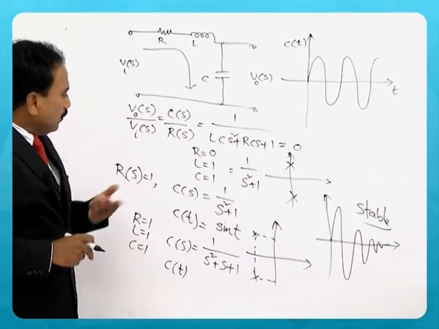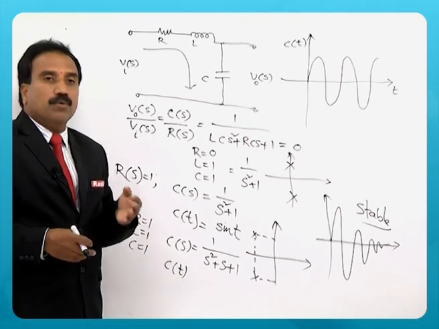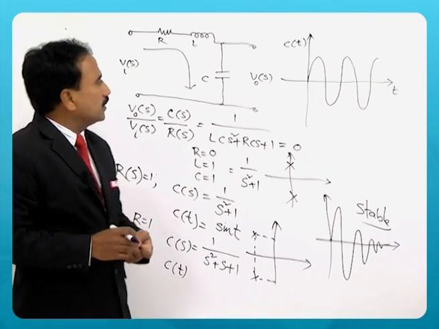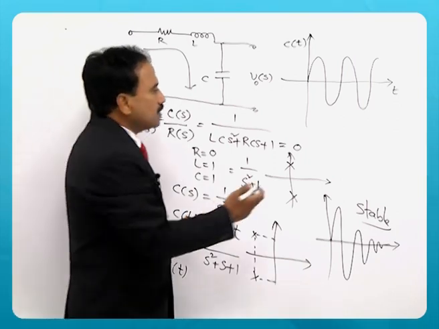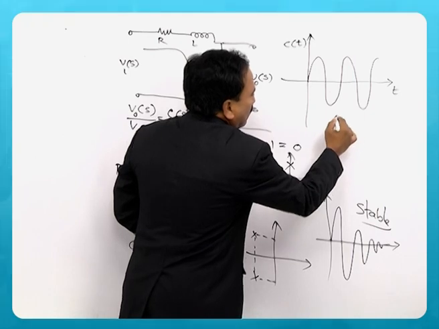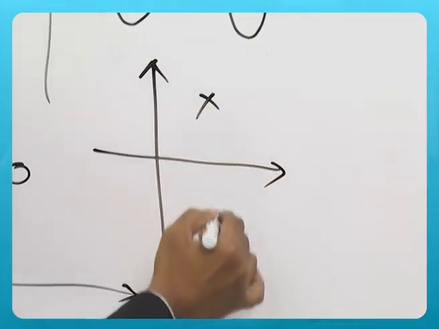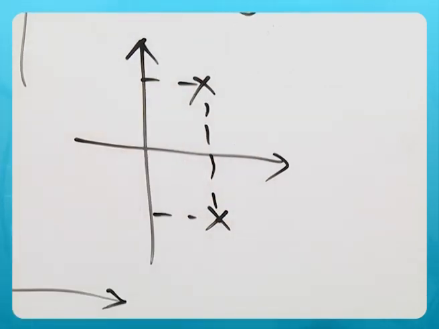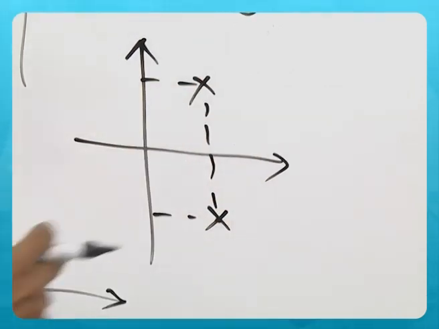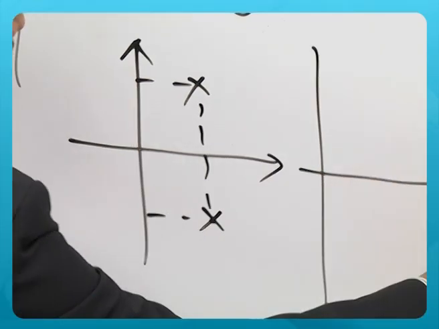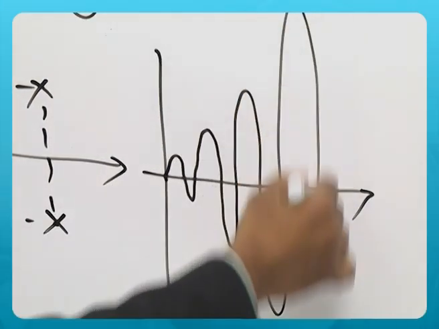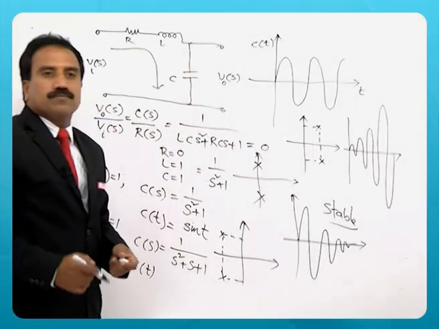Now, suppose you have poles in the right half of the S plane, both complex conjugate, say here, in the right half of the S plane. Then the time response of this will go this way.